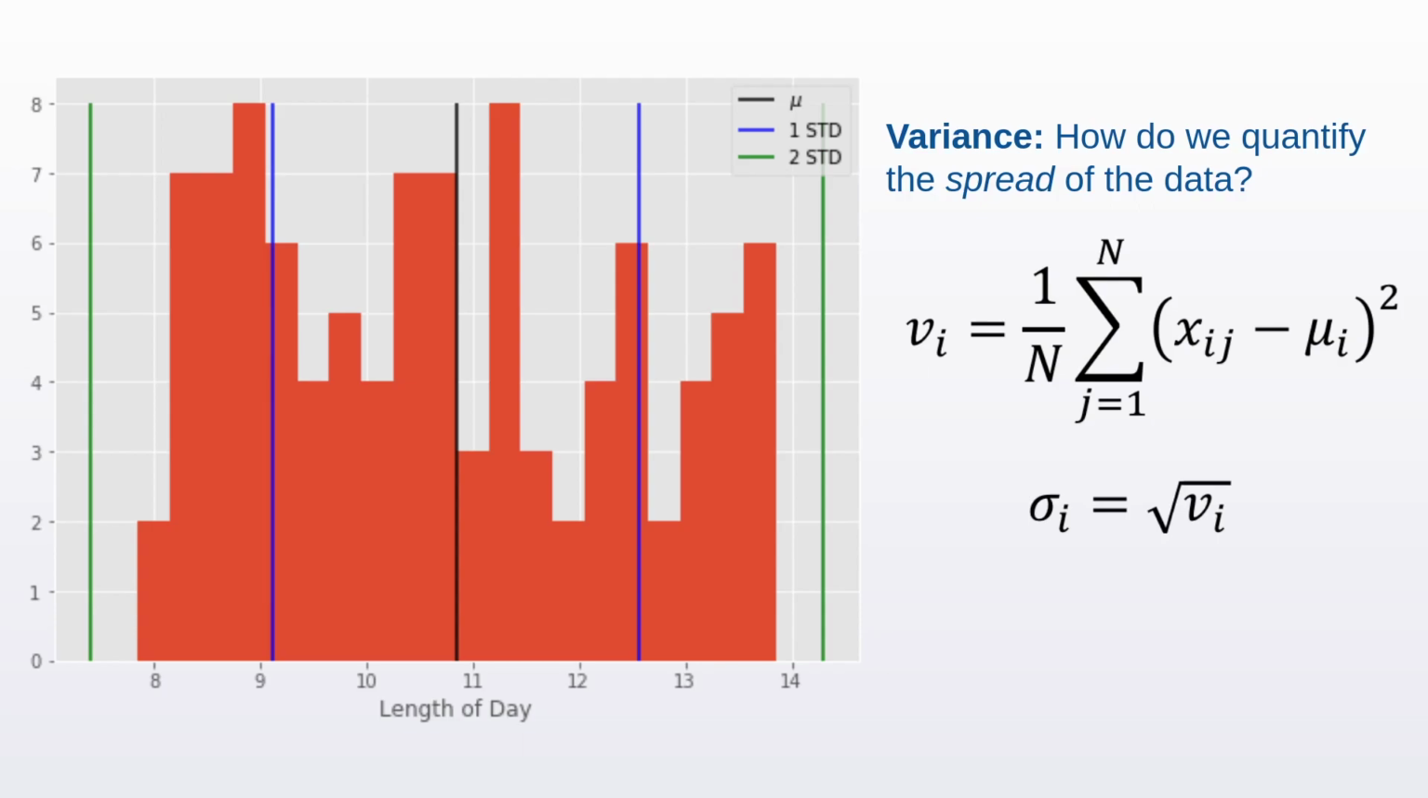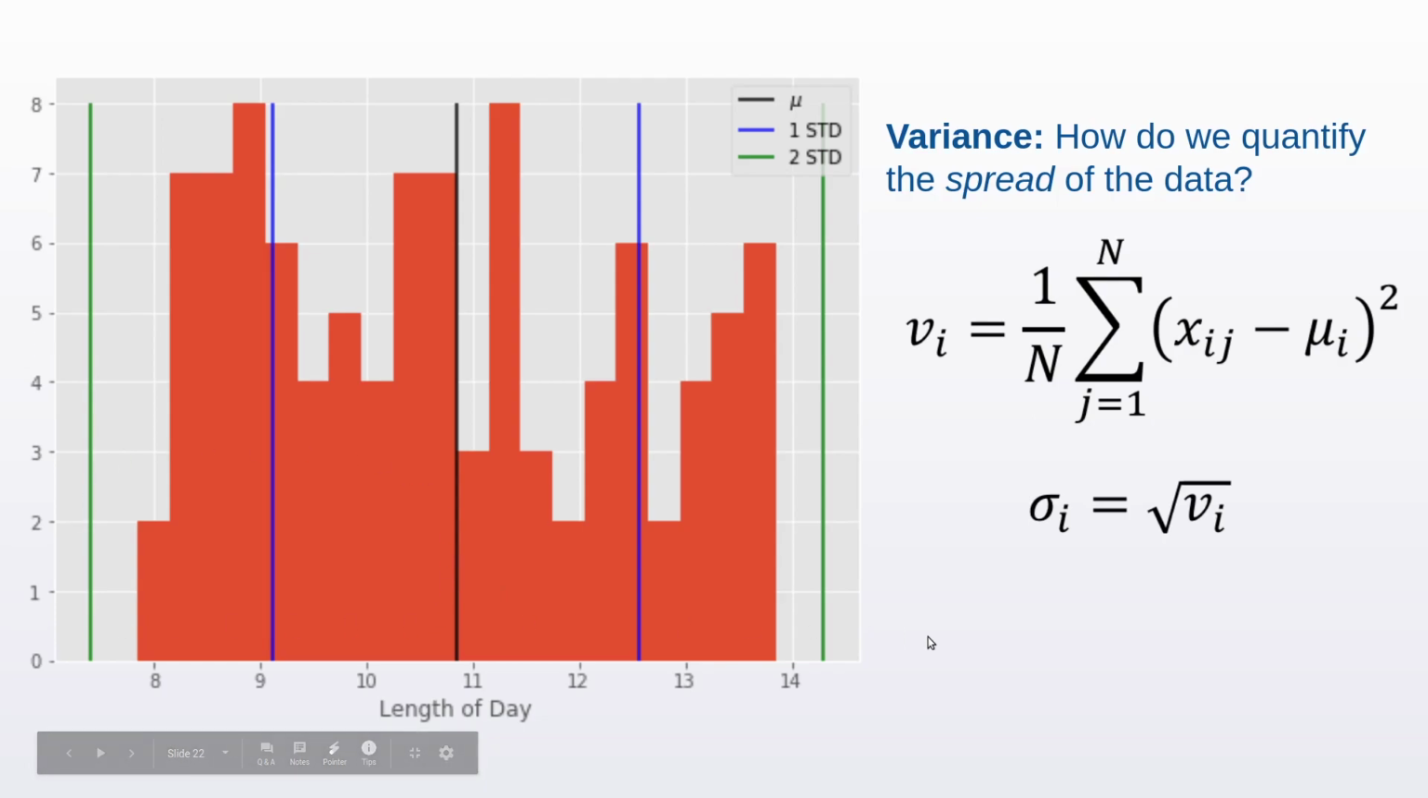Secondly, standard deviation is important when trying to quantitatively detect outliers. Here's the length of day data from the last 3 years for all months. The black line is the mean of this data. The blue lines are basically mean plus 1 standard deviation and mean minus 1 standard deviation. And the green lines are mean plus 2 standard deviations and mean minus 2 standard deviations.